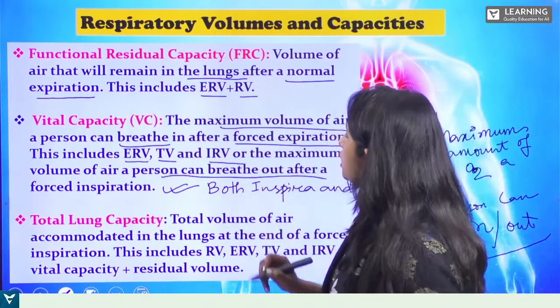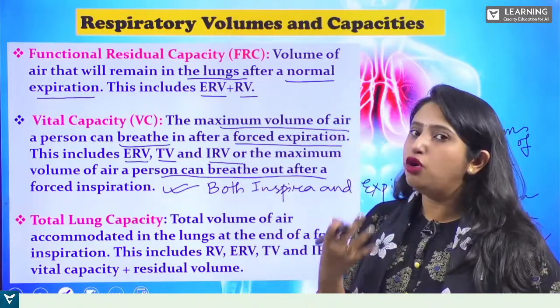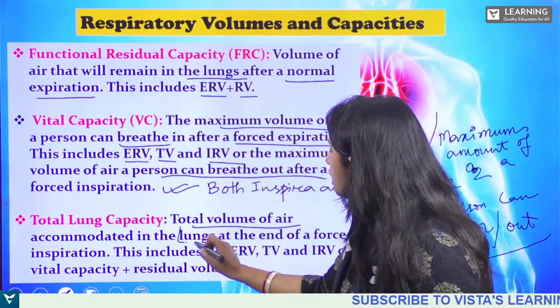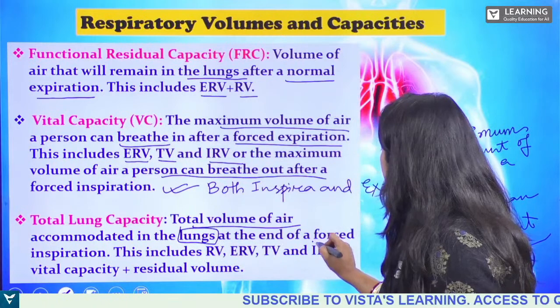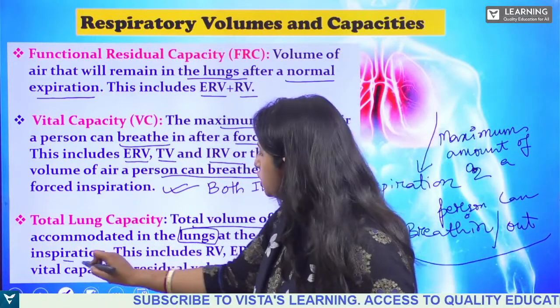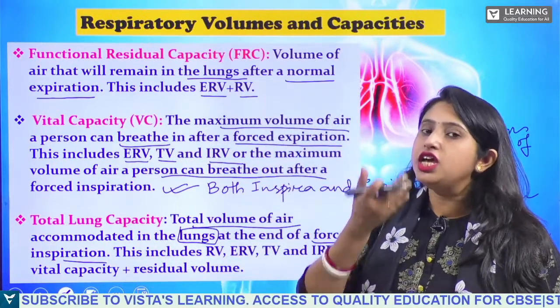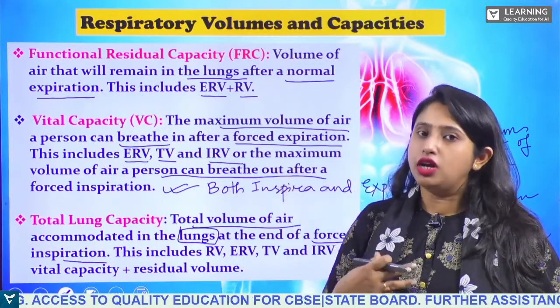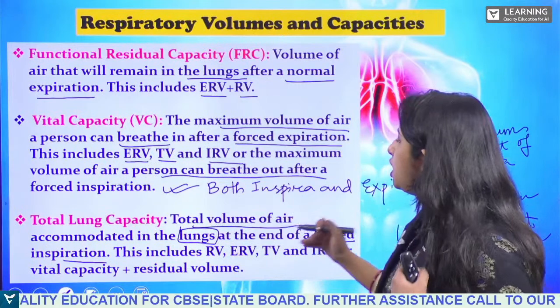Then total lung capacity. What is the capacity of your lung to breathe the air? It is the total volume of air accumulated in the lungs at the end of a forced inspiration. When we forcefully inhale the air, what is the total volume of air inside your lungs? That is called total lung capacity.